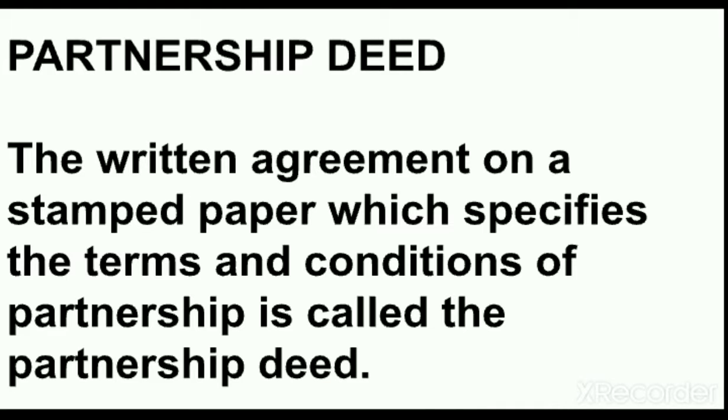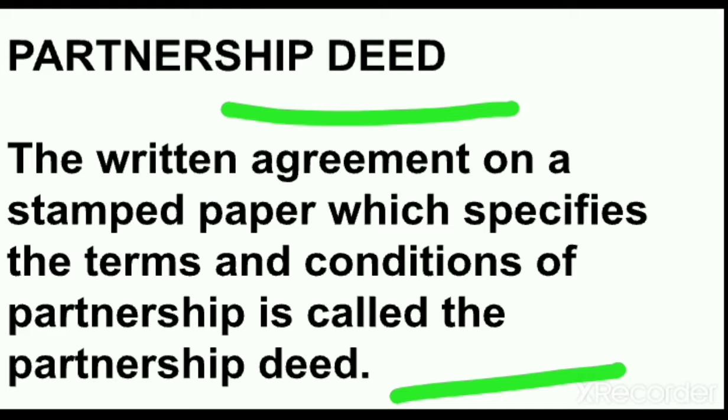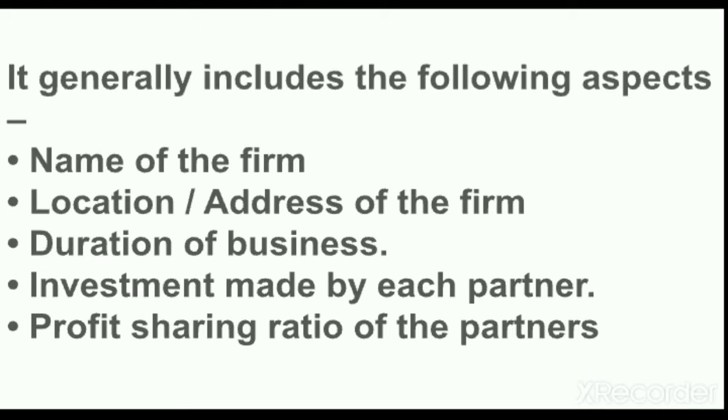It is a written document in which all the terms and conditions of the partnership will be written, and we can say that in this there will be a stamp of the authorities, which will convert the paper into the document. So partnership deed is a written agreement in which all the terms and conditions of the partnership business will be written, and all the partners involved in the partnership business have to follow the rules and conditions explained in the partnership deed.